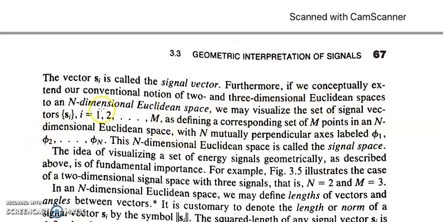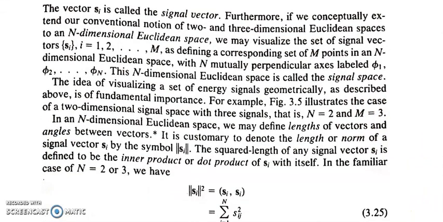What we can say here is that this signal can be represented with the help of an n-dimensional Euclidean space. So it may so happen that the dimension of the signal space may be 2 and the number of symbols can be 3. In n-dimensional Euclidean space, we may define lengths of vectors and angles between the vectors. So how shall we do it?